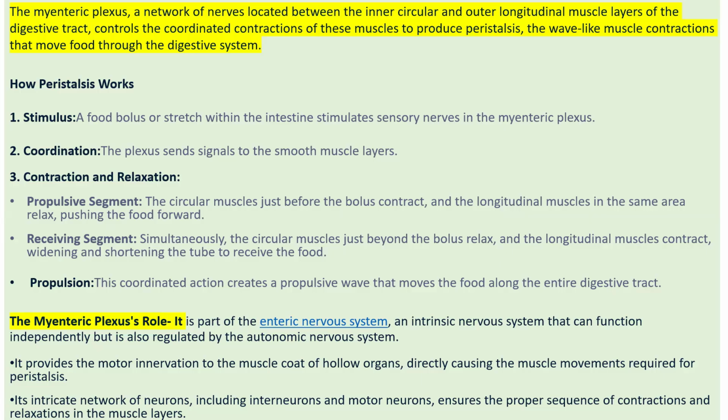So the myenteric plexus is part of the enteric nervous system, which is a part of your autonomic nervous system. It provides the motor innervation to the muscle coat of hollow organs. Directly, it causes the muscle movement which is required for peristaltic movement. It has an intricate network of neurons, including interneurons and motor neurons, which ensure the proper sequence of contraction and relaxation in the muscle layers and help the food to move throughout your digestive tract.